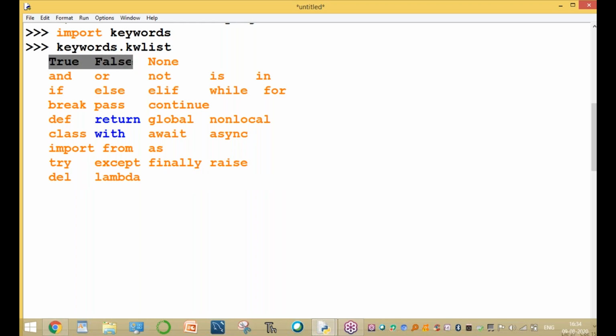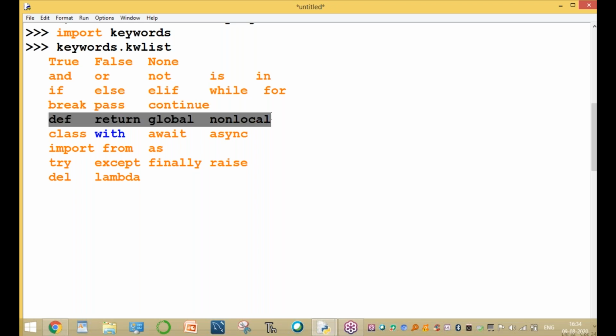These two are the Boolean operators. None is for empty value. And, or, not: these three are the logical operators. Is and in are special operators. These three are conditional control statements. These are the loops, iterative control statements. These are used for transfer control statements.